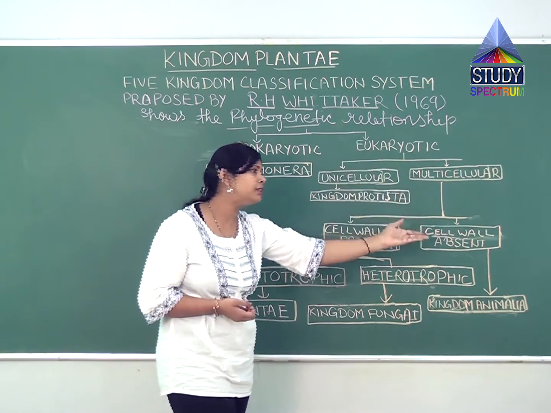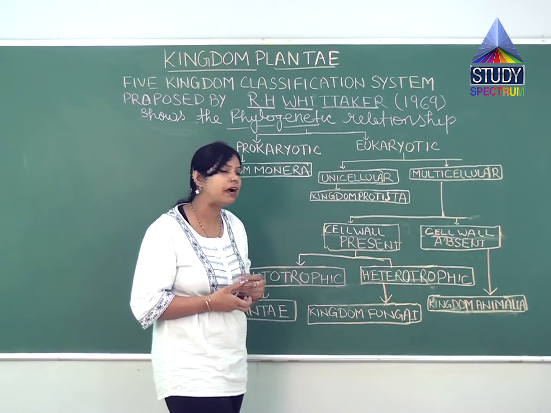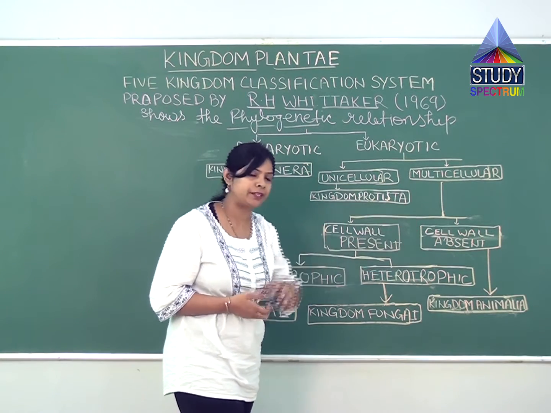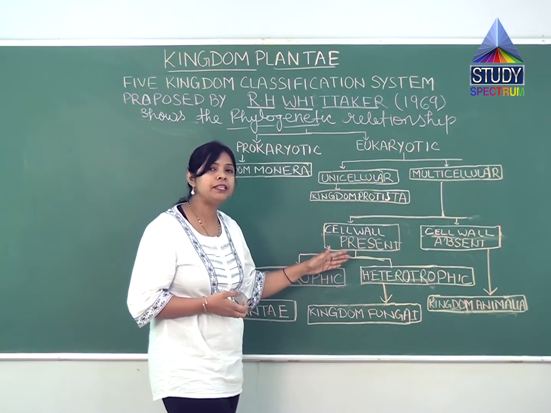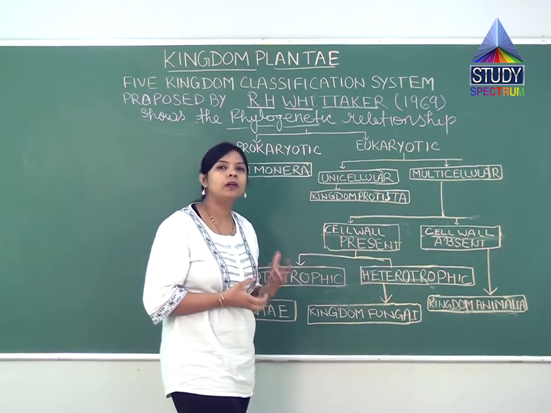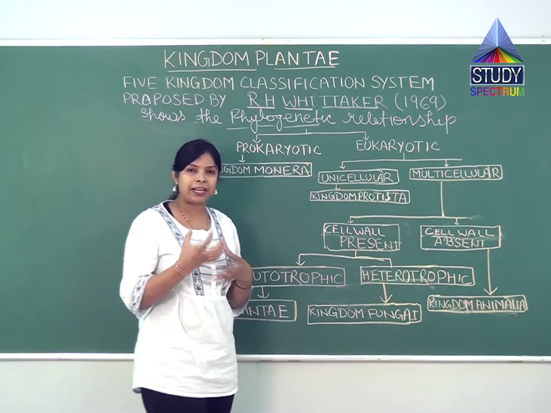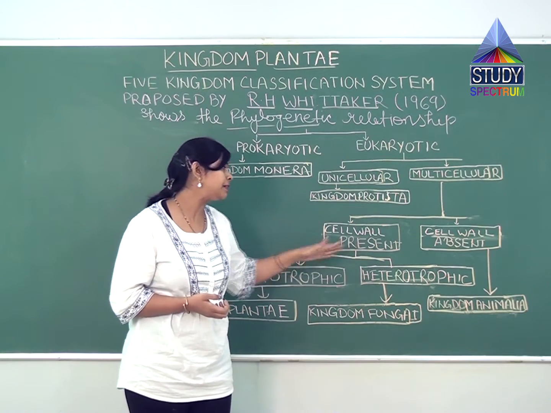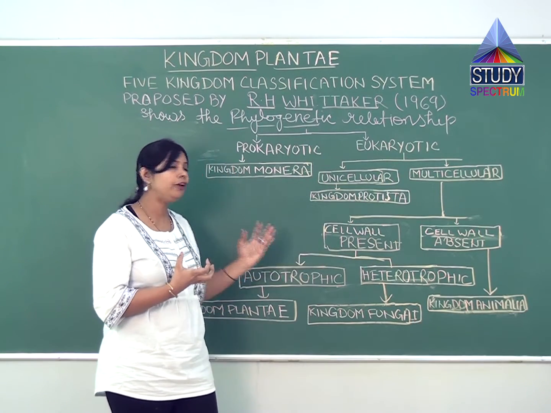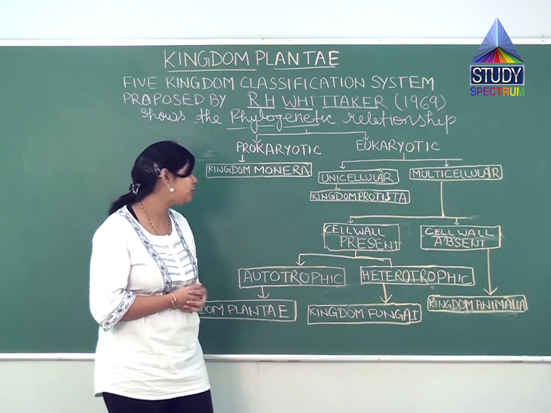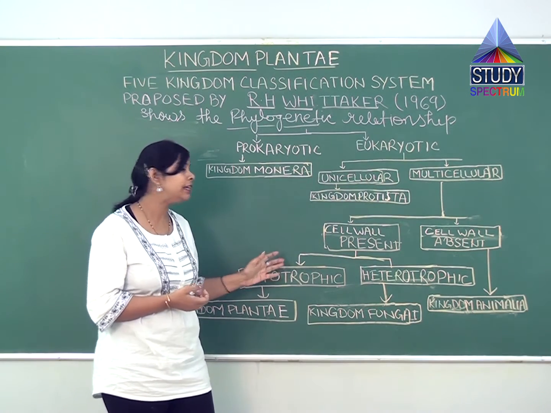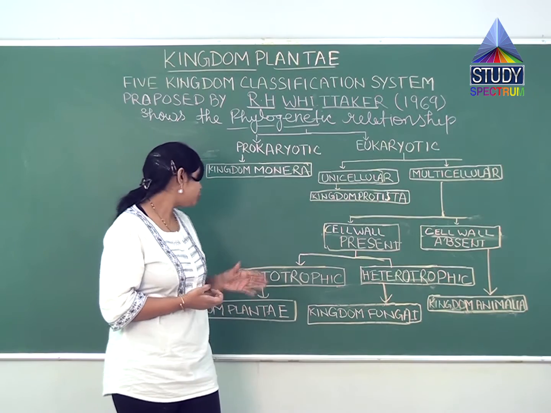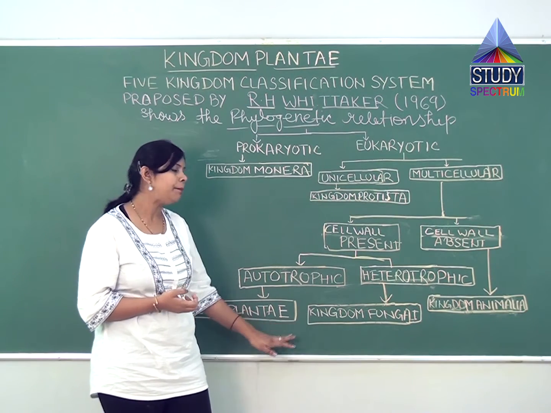Then if the organism is multicellular, it is further divided on whether the cell wall is present or absent. Cell wall is present in the plant cell. Now what is the role of the cell wall? It actually provides rigidity to the plant. If the cell wall is present, then we see what mode of nutrition the organism is showing. Here it is autotrophic, meaning the organism can make its own food, so it will come in the category of kingdom Plantae.